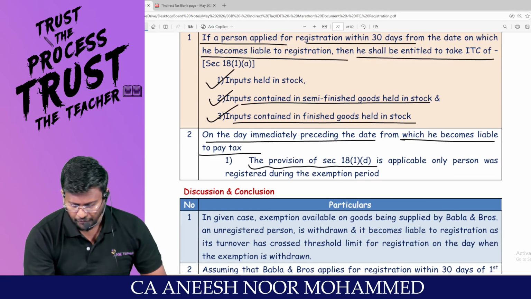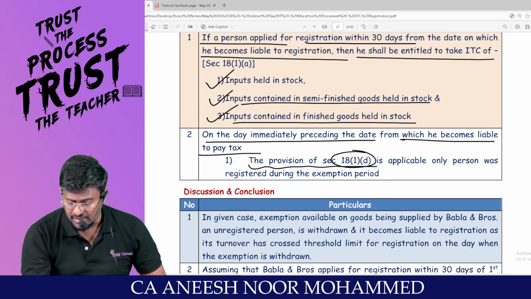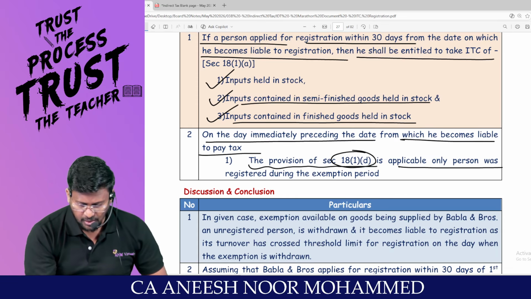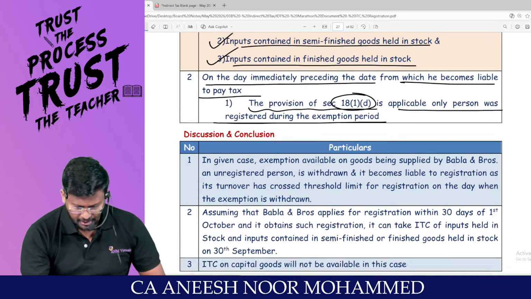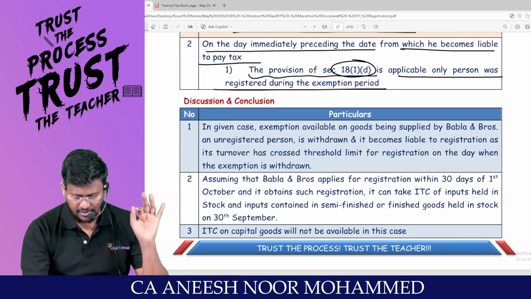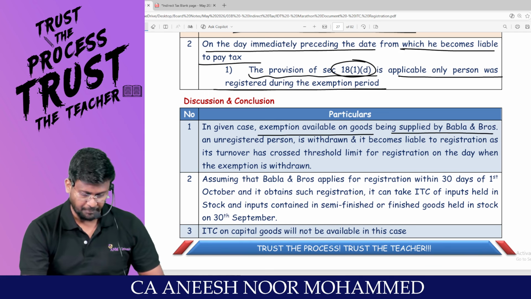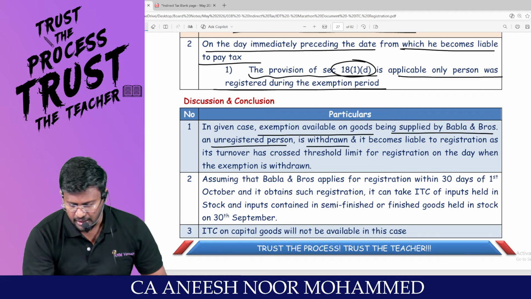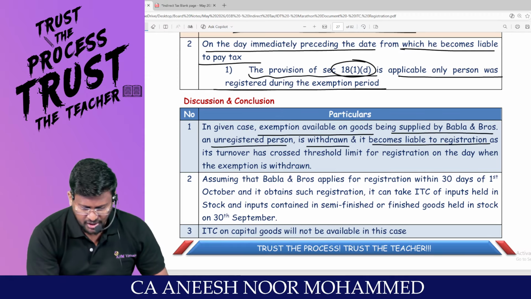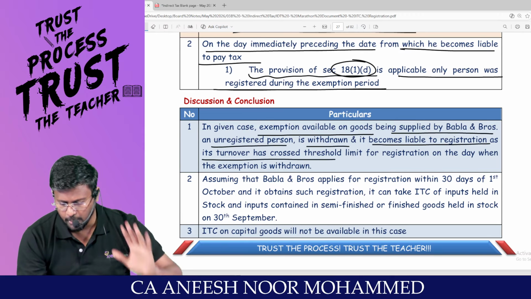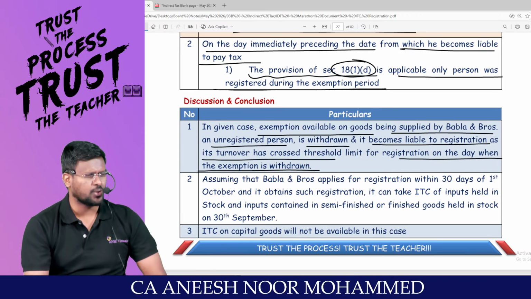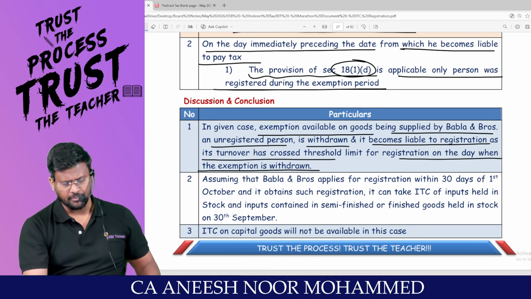So provisions of 18 subsection 1 clause D is applicable. Only if the person was registered during the exemption period. Am I right? Sir, in the given case, exemption available on goods being supplied by Babla and Bros, an unregistered person, is withdrawn and it becomes liable to be registered as its turnover has crossed the threshold limit for registration on the day when exemption was withdrawn. Are you able to follow what I am reading?